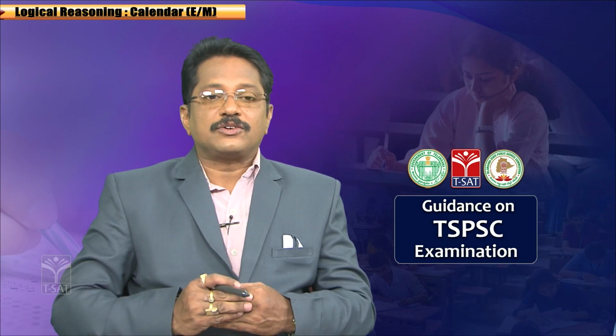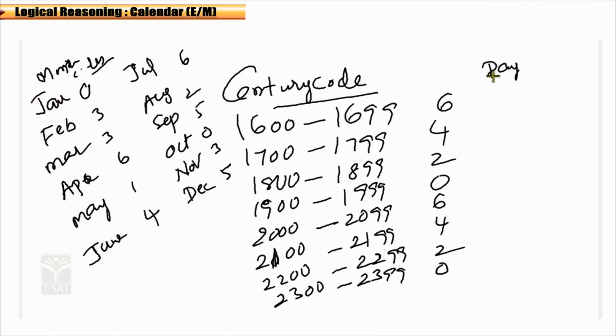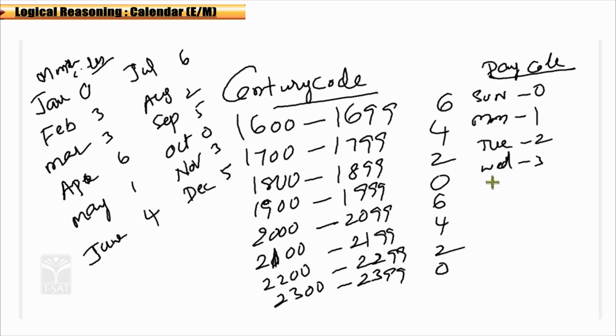Okay. So, day code means here Sunday, Monday. Now, the code of the day. What is the first one? We will start with Sunday, no? So, Sunday is 0, Monday is 1, Tuesday is 2, Wednesday is 3, Thursday is 4, Friday is 5, Saturday is 6. That's it.